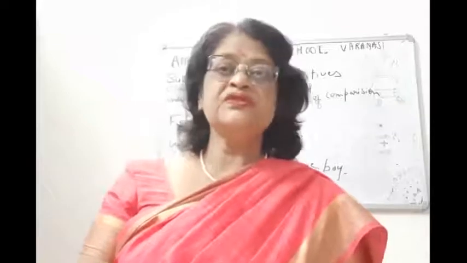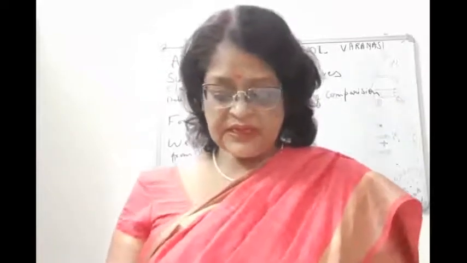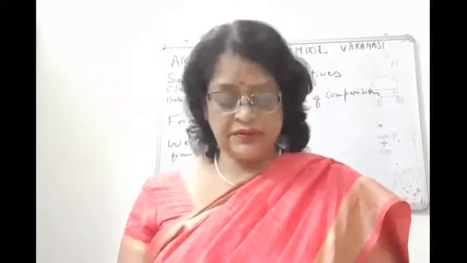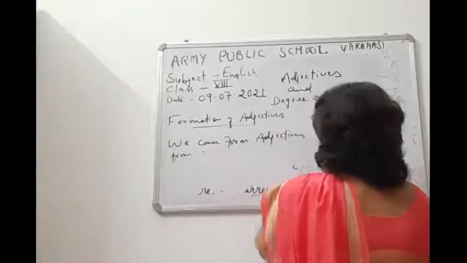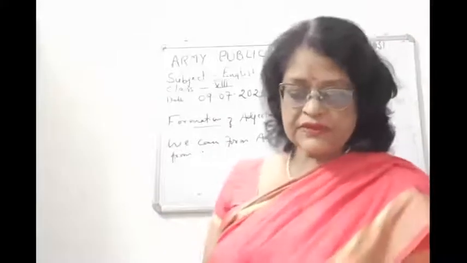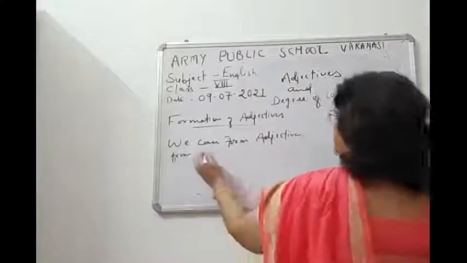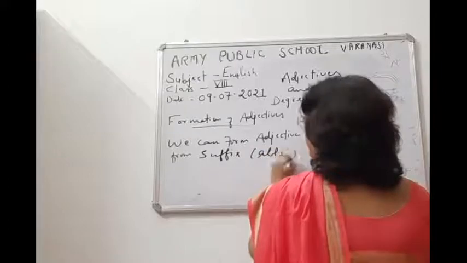Then children, from some suffixes also. I hope you know what a suffix is, which comes afterward. We can make adjectives, for example, with the suffix able.